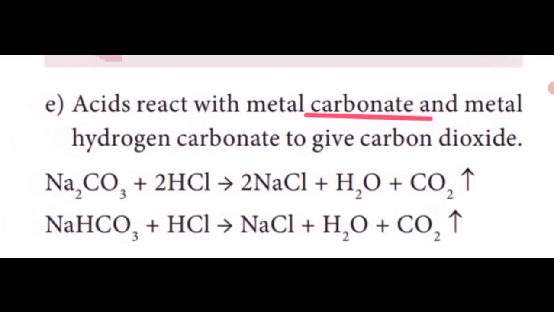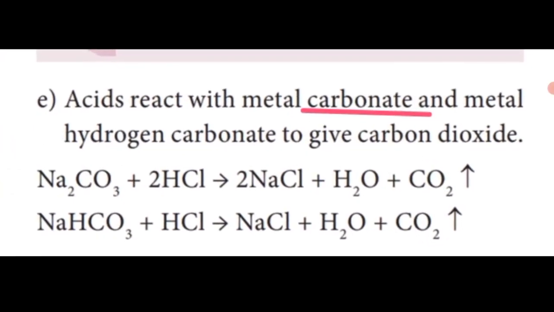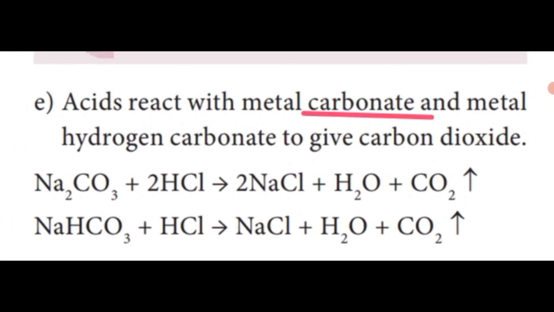See example. Sodium carbonate, formula Na2CO3. Na2CO3 reacts with hydrochloric acid to form 2NaCl and H2O and releases carbon dioxide. Carbon dioxide formula CO2. Carbon dioxide is a gaseous substance, so above the arrow mark indicates the substance is a gas.